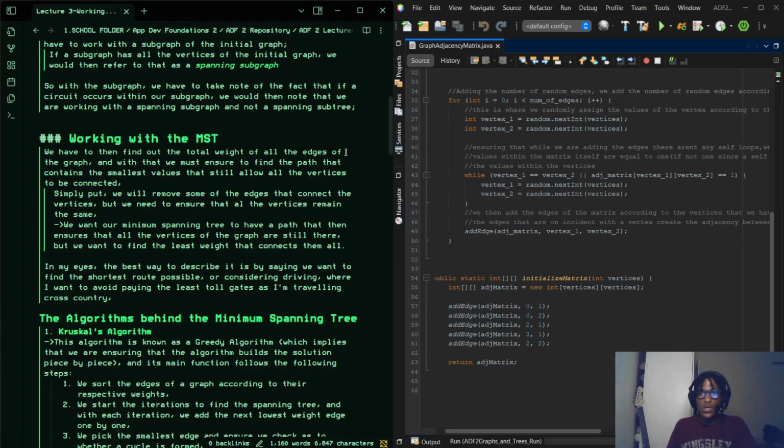Cool. So working with the MST, we have to find the total weight of all the edges of the graph, and with that, we must find the path that contains the smallest values that still allow all the vertices to be connected. Going back to what I said, we're trying to find all the paths that connect, but we don't want to take the one that has the largest value. We find the shortest route to all the paths, but take away the edge that weighs the most.